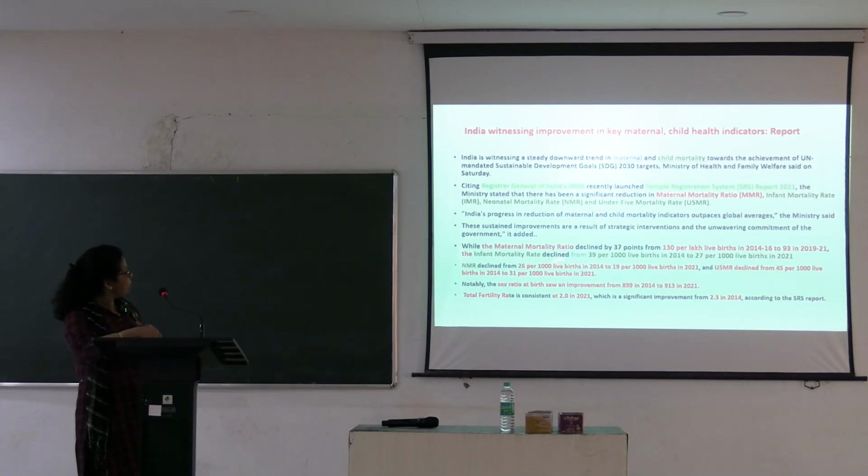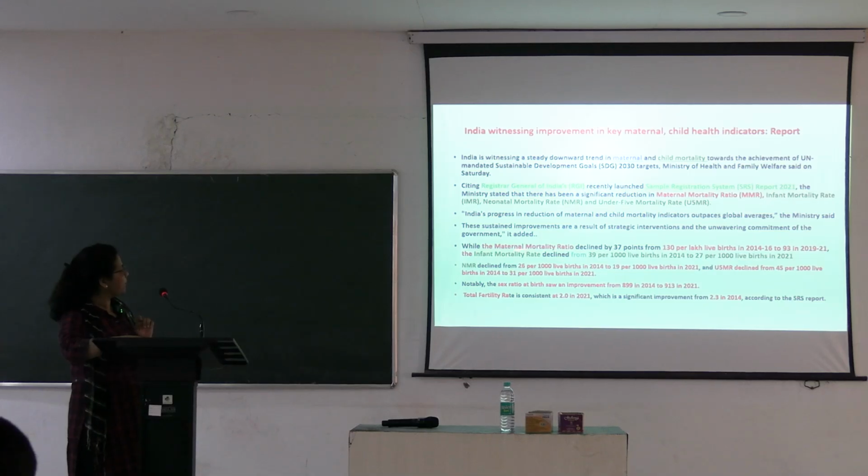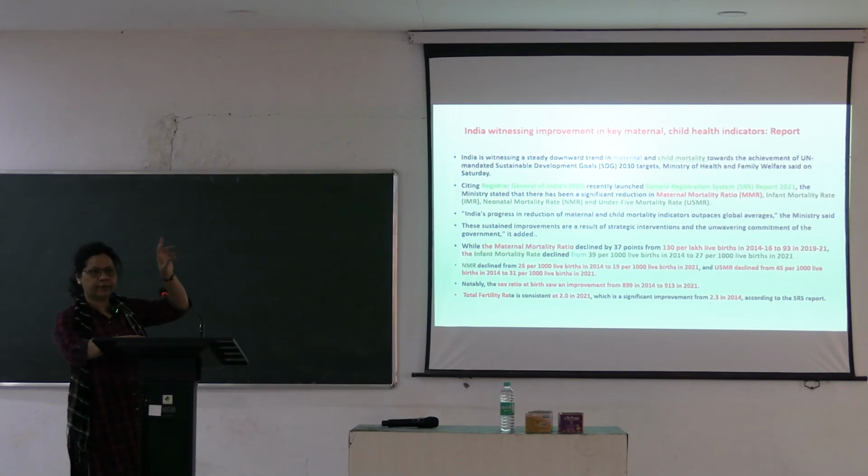So this you have to remember: maternal mortality ratio has gone down from 130 to 93, and it has to go down a bit more. For NMR and maternal mortality ratio, you have to remember, the target is for neonatal mortality to be reduced to less than 12 per 1000 live births, but maternal mortality is per lakh. Don't confuse these two denominators.